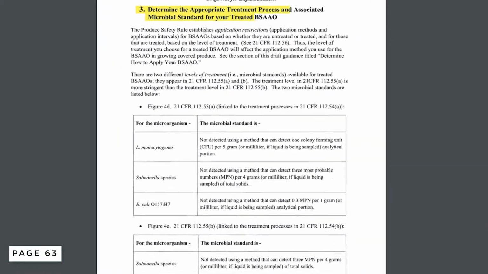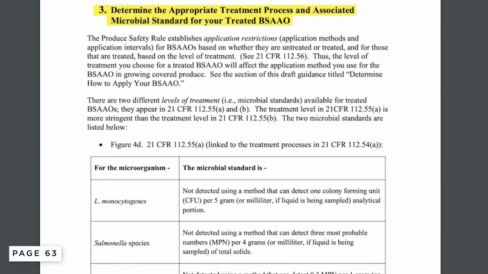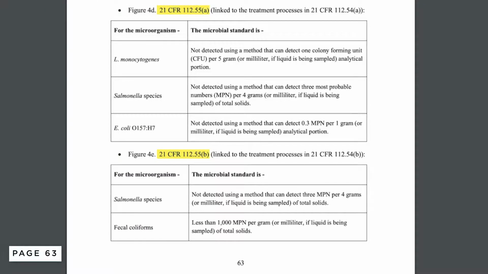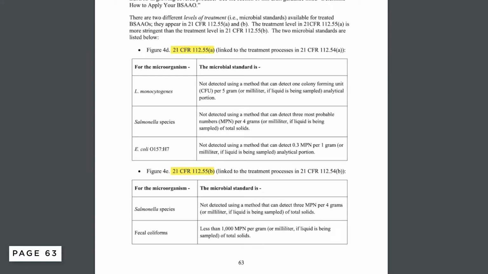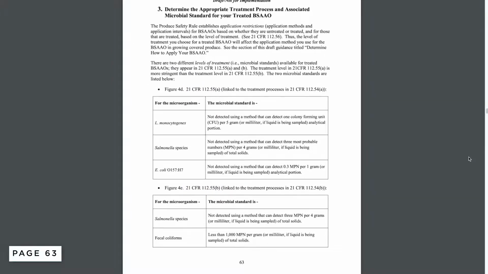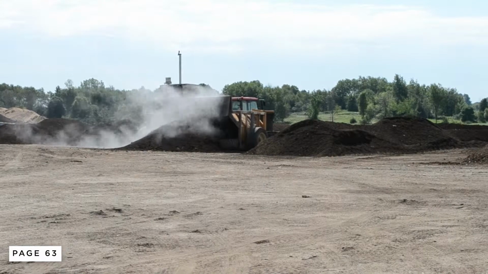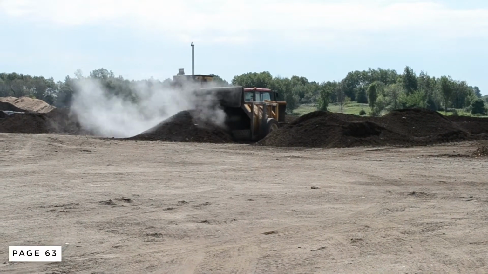Section 3 on page 63 helps to determine the appropriate treatment process and associated microbial standard for your treated BSAAO. It's important to note that the microbial standards described in 112.55(a) and (b) apply only to determining whether an alternative treatment will be equivalent to the two treatments outlined in 112.54. FDA maintains that individual lots of treated BSAAOs do not need to be tested.